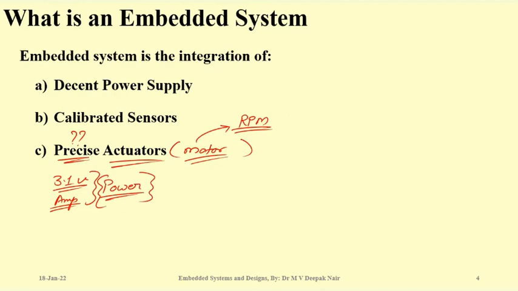Can you give me an example now? Can you give me an example where if the RPM is wrong, even by a small amount, that may bring a catastrophic destruction?